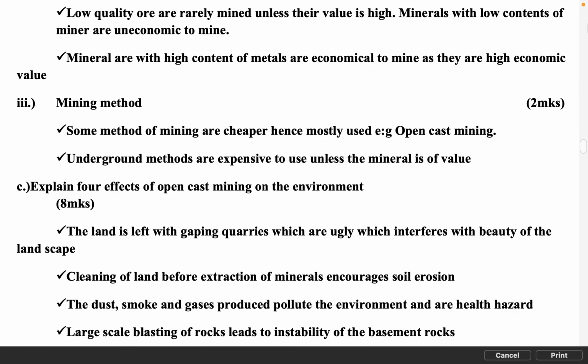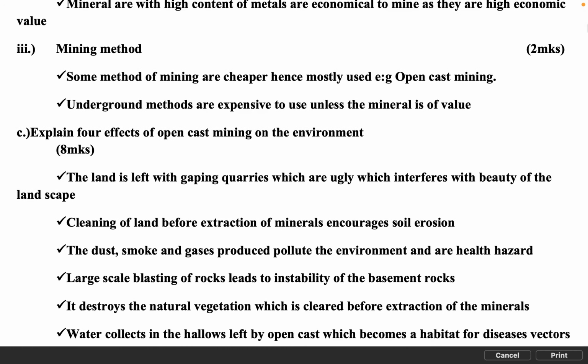III. Mining method, 2 marks. Some methods of mining are cheaper, hence mostly used, e.g. open cast mining. Underground methods are expensive to use unless the mineral is of high value.